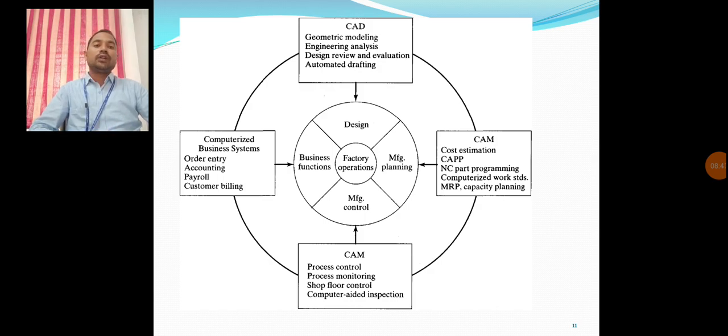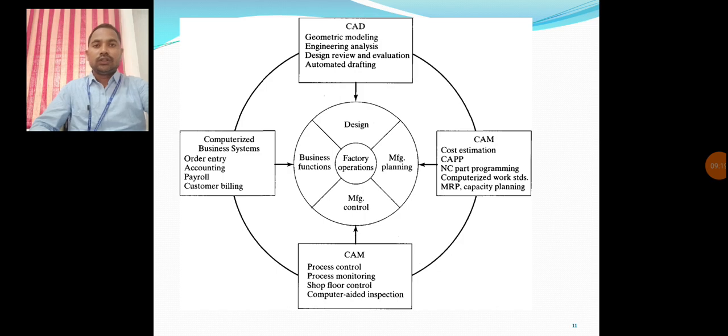After that, it is transferred to the manufacturing control system. Here a number of workstations should be considered. In each workstation a number of operations are going on. To control all the workstations, these departments are considered, controlling that entire concept.